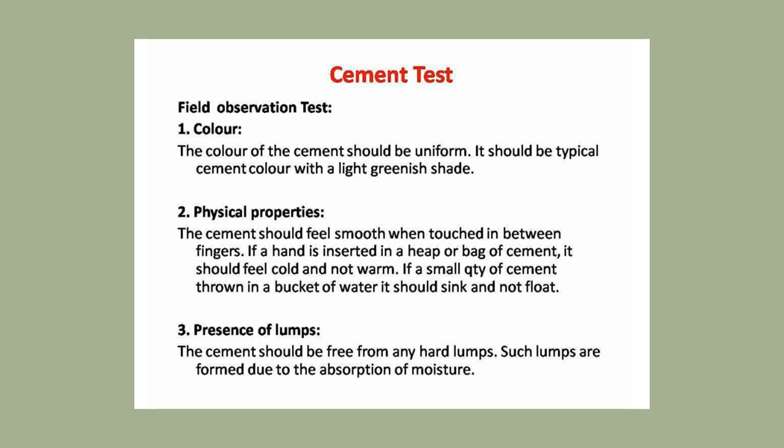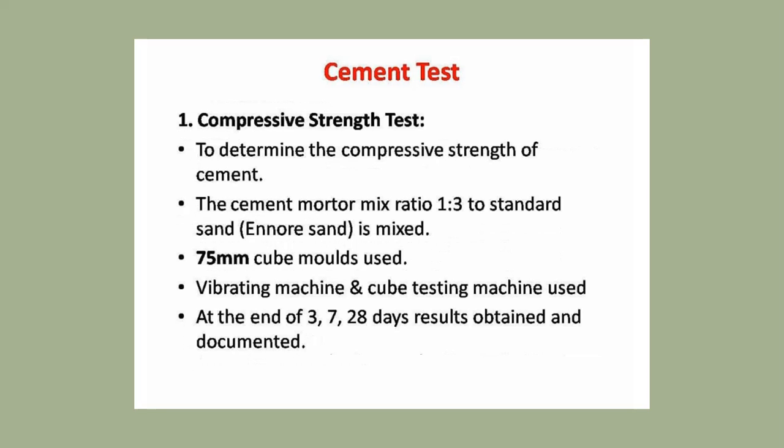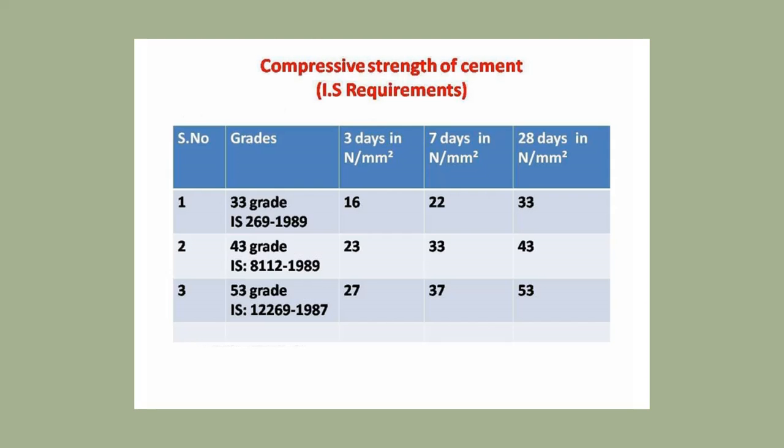Then presence of lumps: cement should be free from any hard lumps, as such lumps are formed due to absorption of moisture. Then the compressive strength test. To determine the compressive strength of cement, a cement mortar mix of ratio 1:3 with standard sand is used. A 75 mm cube mold is used. Otherwise you can mix only cement. Vibrating machines and cube testing machines are used. At the end of 3 days, 7 days and 28 days, the results are obtained and documented, and you check the result.